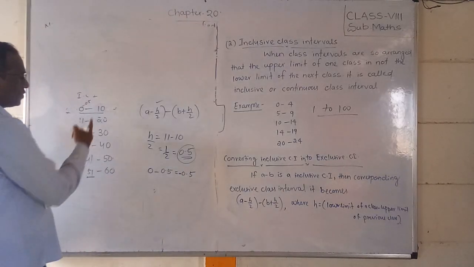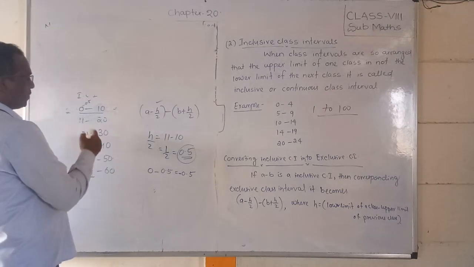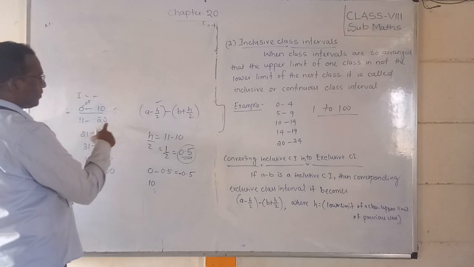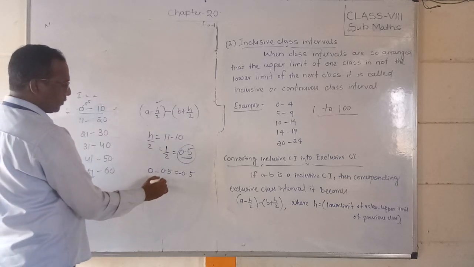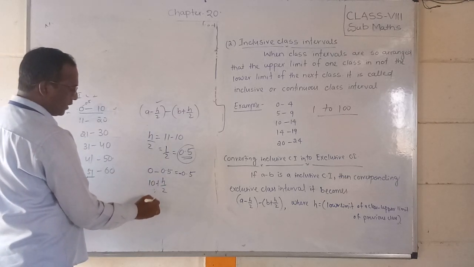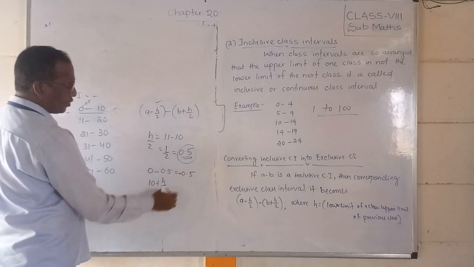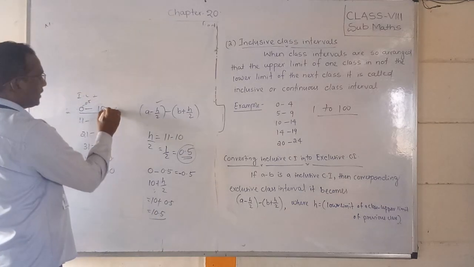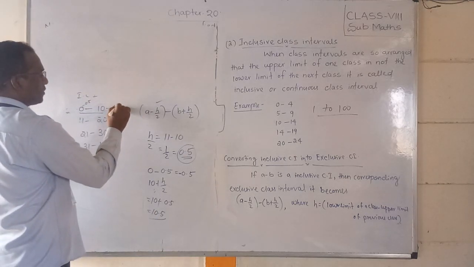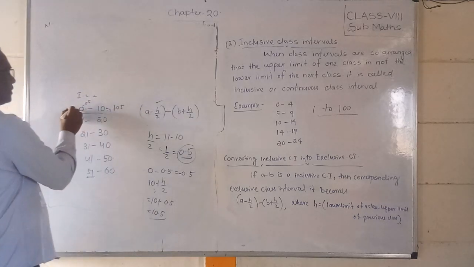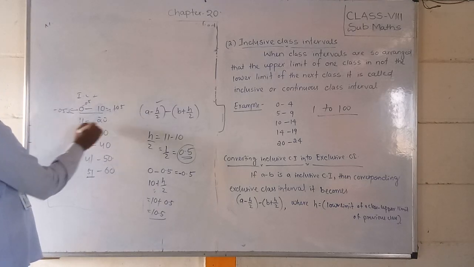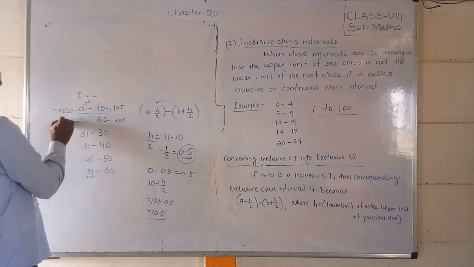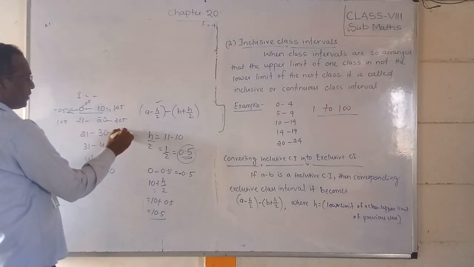Next, for 10 you have to add: 10 plus h by 2, which is 10 plus 0.5, equal to 10.5. So this converts to 10.5 and this converts to minus 0.5. In the same way, this will come 20.5, this will get 30.5, and this will get 20.5.